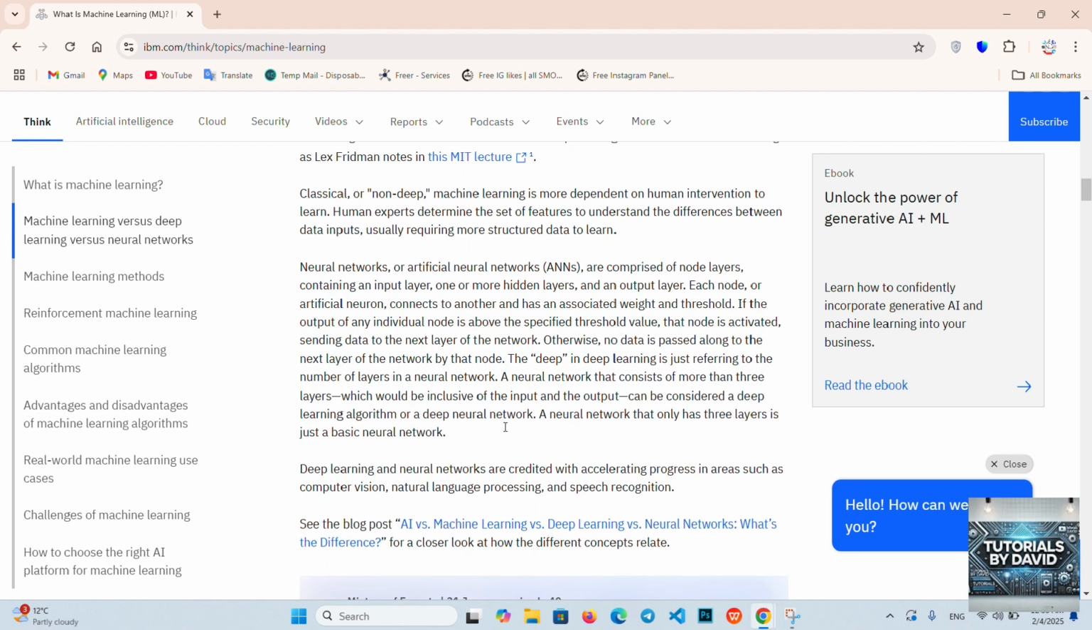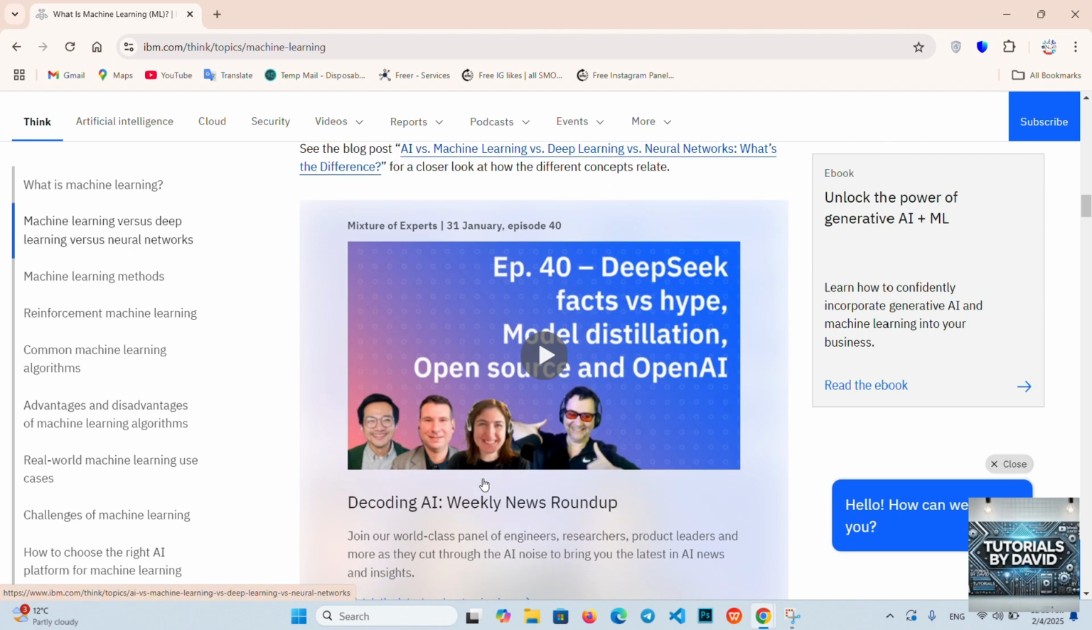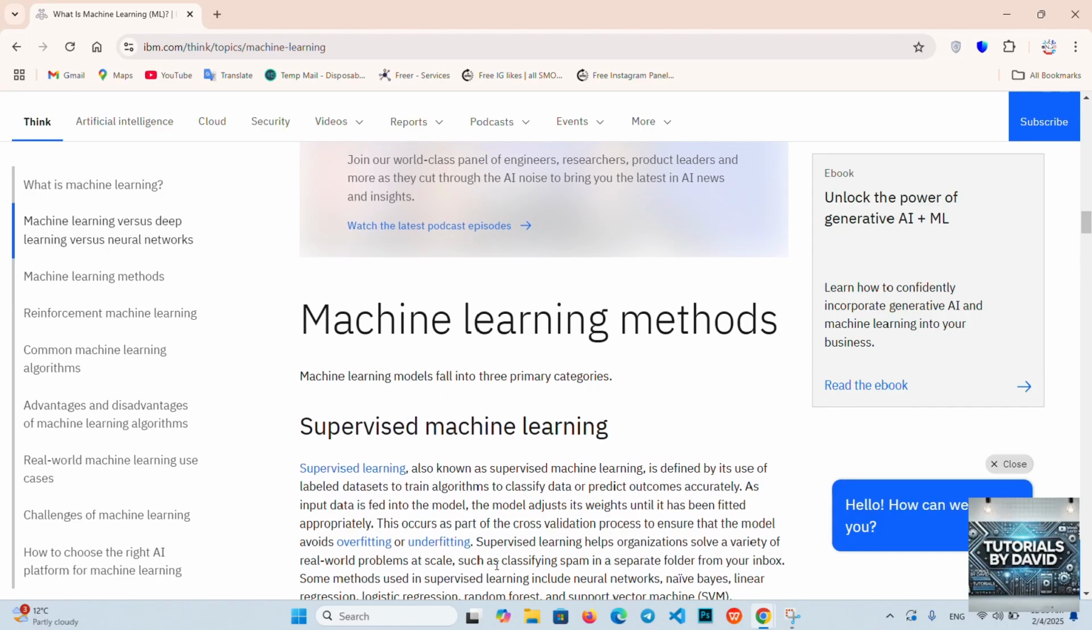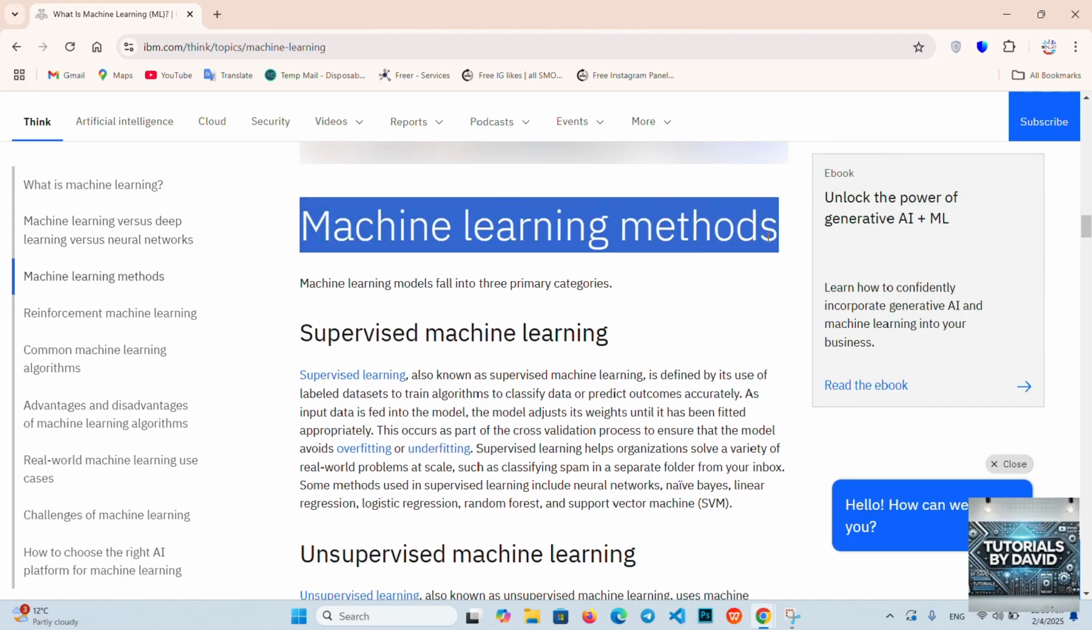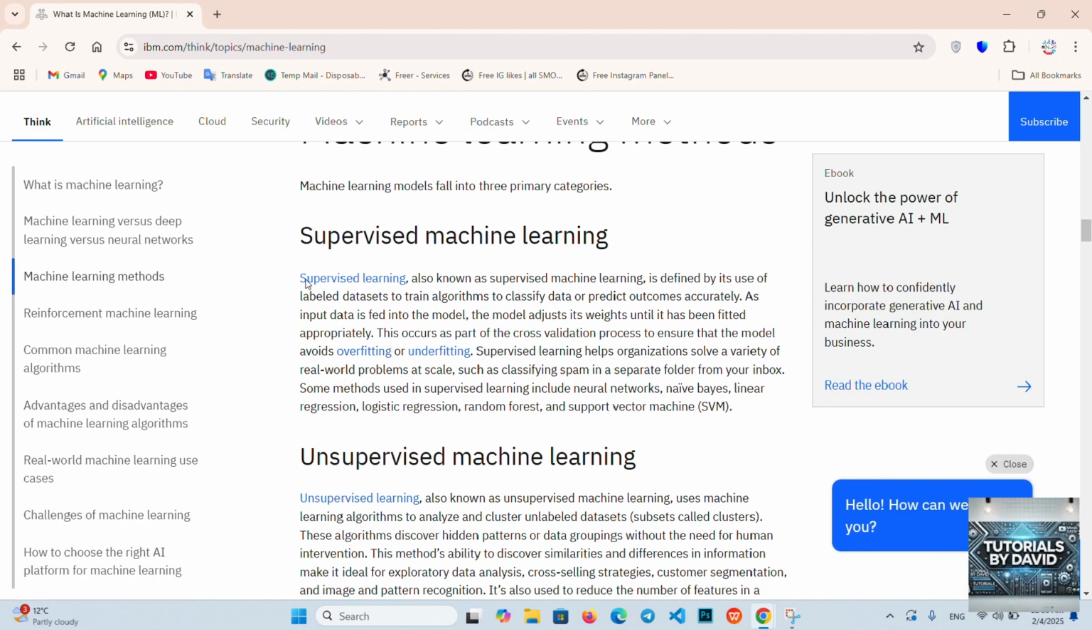Types of machine learning. 1. Supervised learning. The model learns from labeled data, meaning each input has a known correct output. Examples: spam filters, image recognition, and stock price prediction.